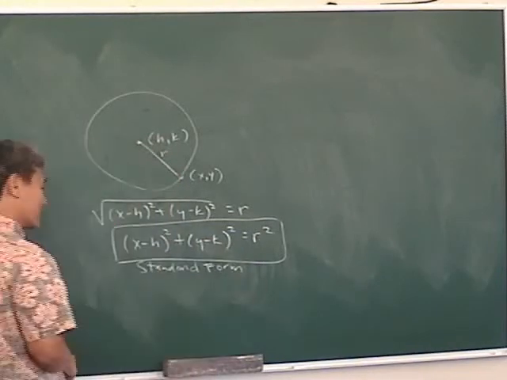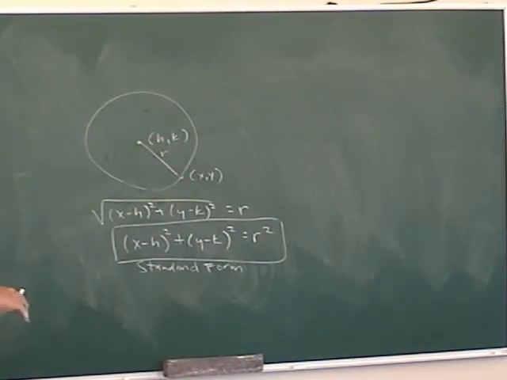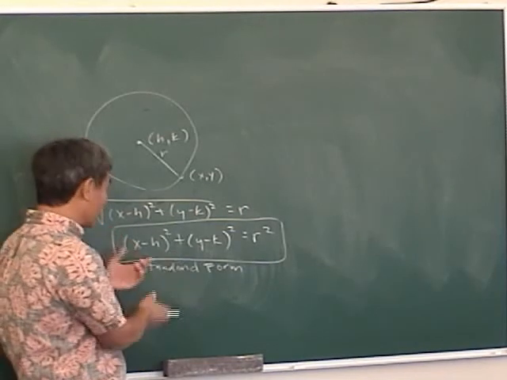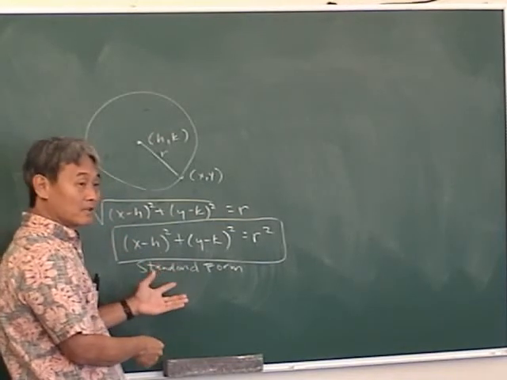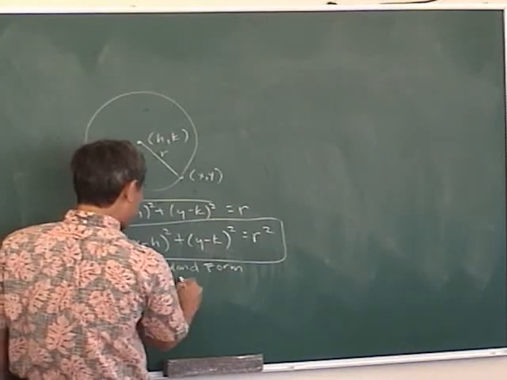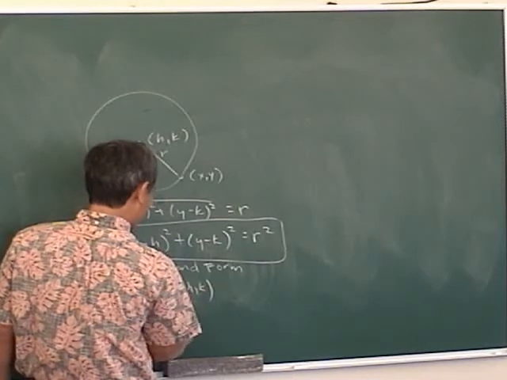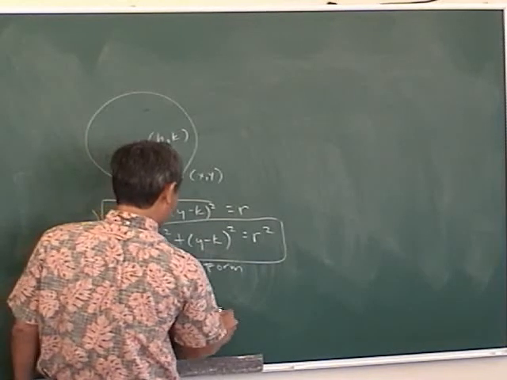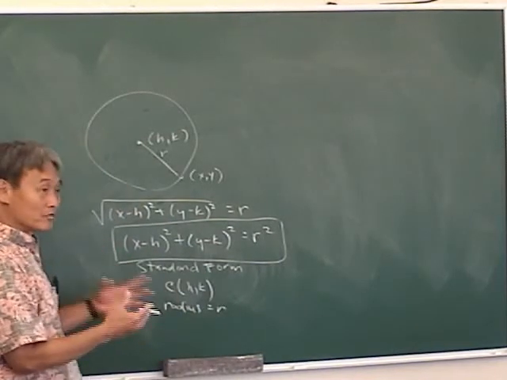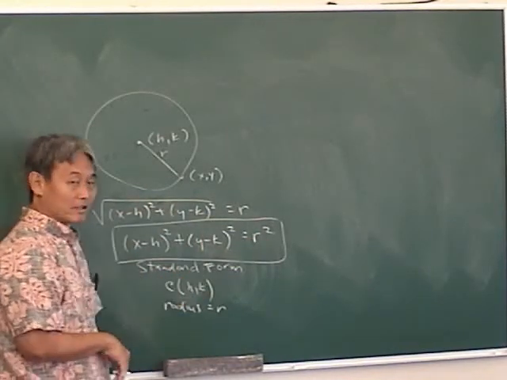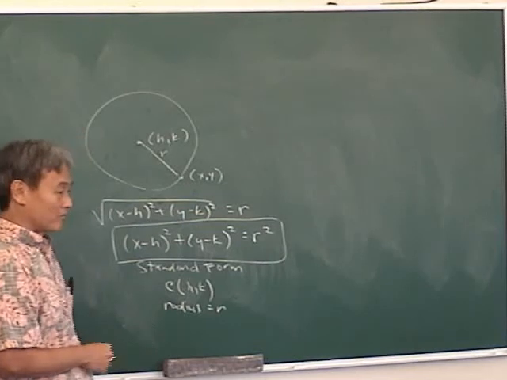Now, in this class, you got to know the difference between standard form and general form. Standard form is the useful form. See how useful this is? Because if you write it in this form, you know the center is going to be at (h, k), and the radius is R. That's standard form, useful form. General form means you make one side 0 and you just throw everything else on the other side. That's general form. It's not useful.